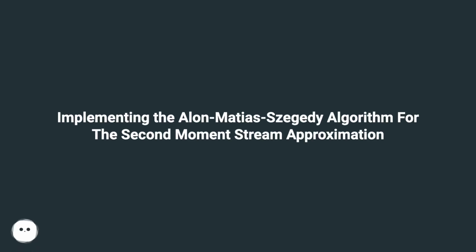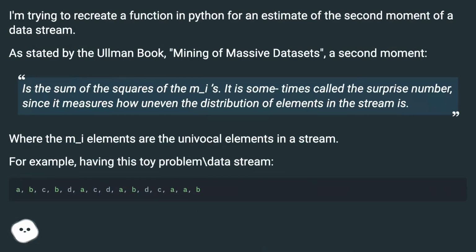Implementing the Alon-Matias-Szegedy algorithm for the second moment stream approximation. I'm trying to recreate a function in Python for an estimate of the second moment of a data stream. As stated by the Ullman book, Mining of Massive Datasets, a second moment is the sum of the squares of the m_i's.